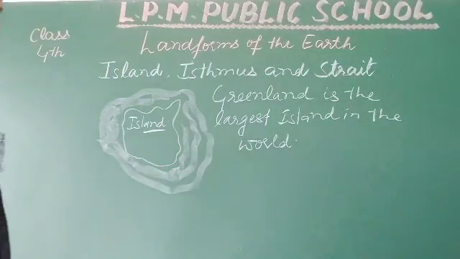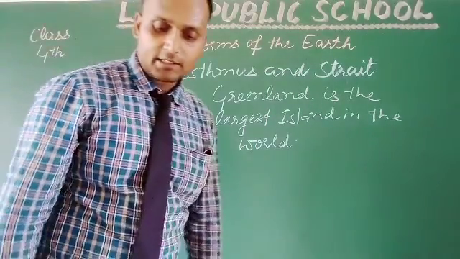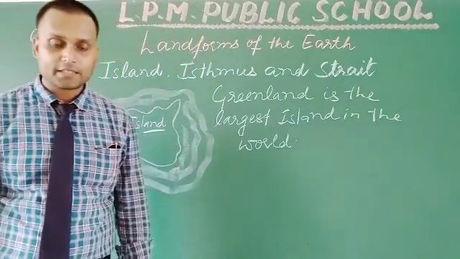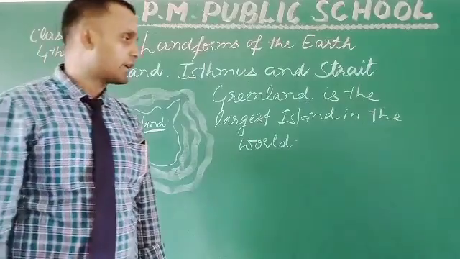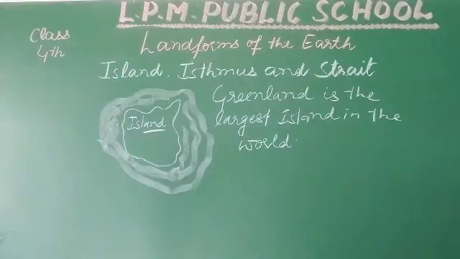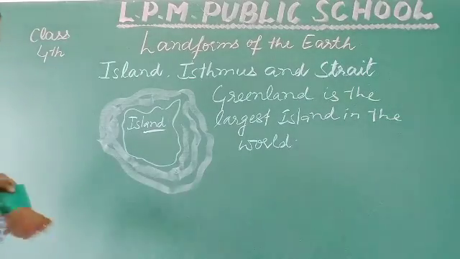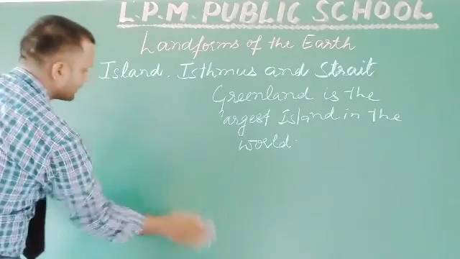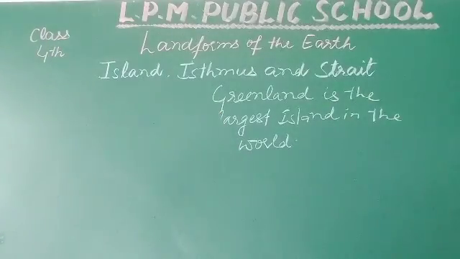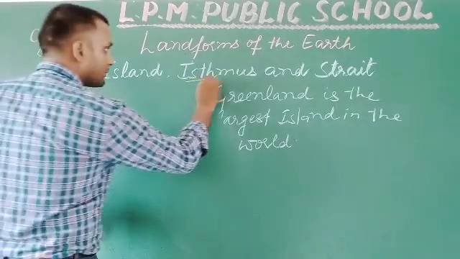उसके बाद an isthmus is a narrow strip of land that joins two larger land masses. Okay, suppose we are having two land masses. Okay, I am discussing about isthmus.